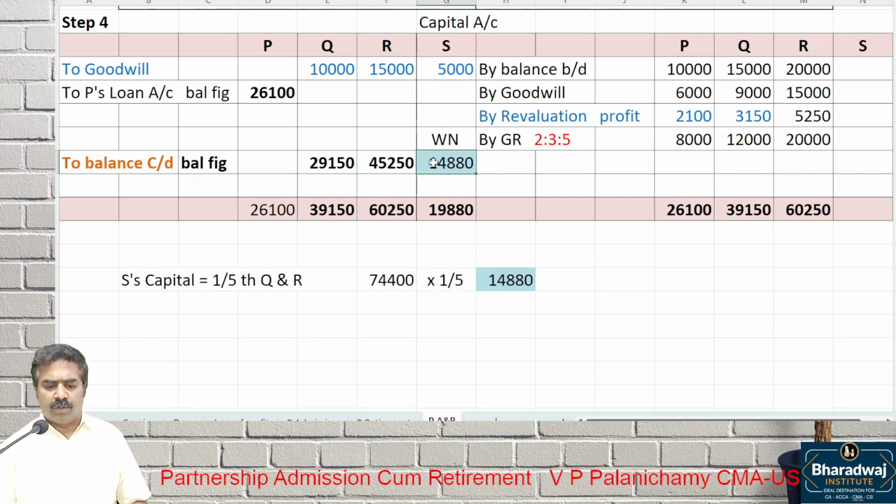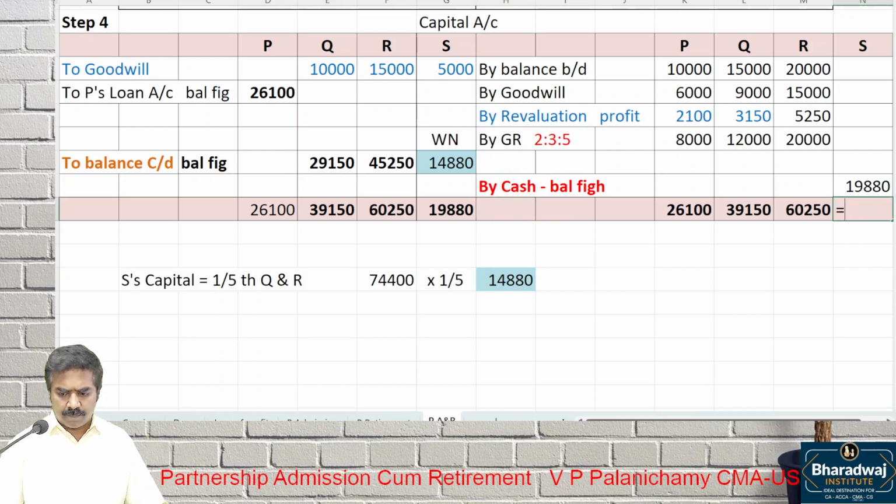That's 1/5, which is 14,880. Tally this. You will get by cash. This is a balancing figure. The cash to be brought in: how much cash is to be brought? 19,880. This is a balancing figure for us. 14,880 is not a balancing figure. 19,880 is the balancing figure.